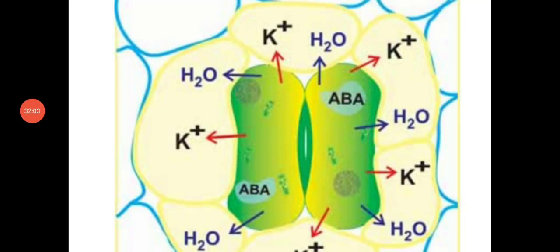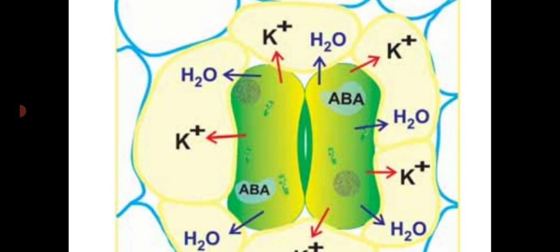Dear students, see the diagram, stomata. The guard cells contain malic acid. The malic acid splits into malate ions and protons. The protons are liberated outside through the cell membrane, and potassium ions from the subsidiary cells enter into the guard cell.